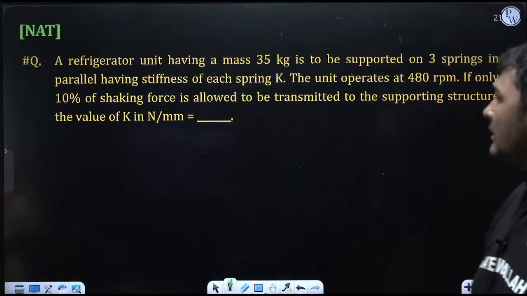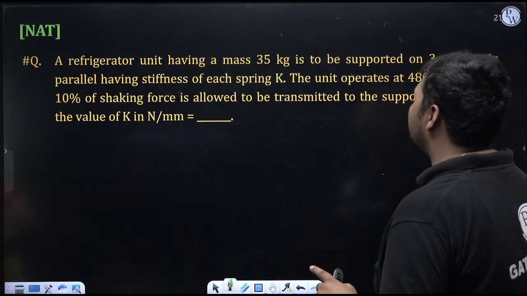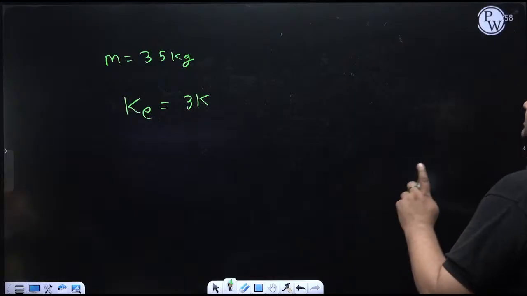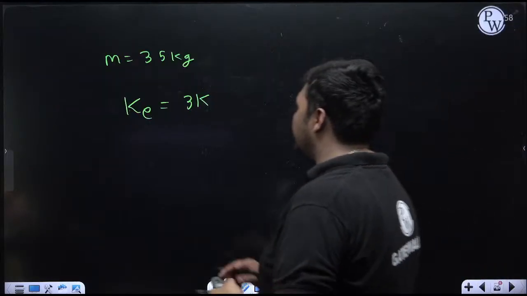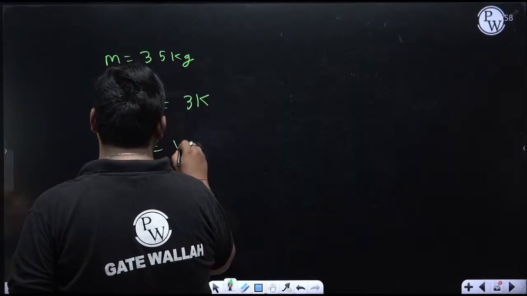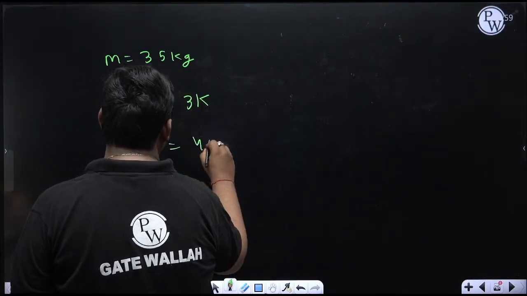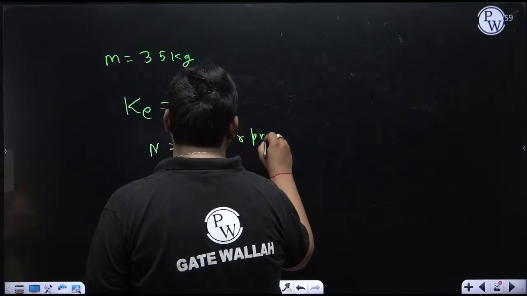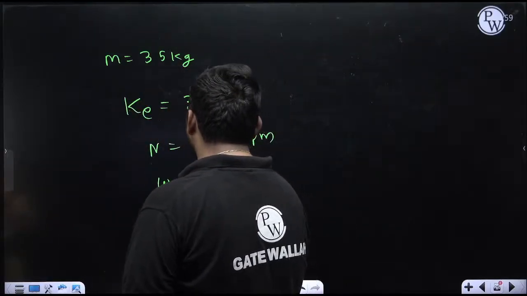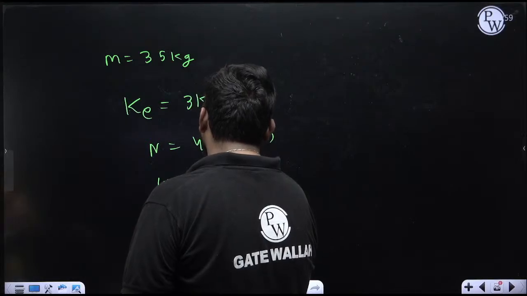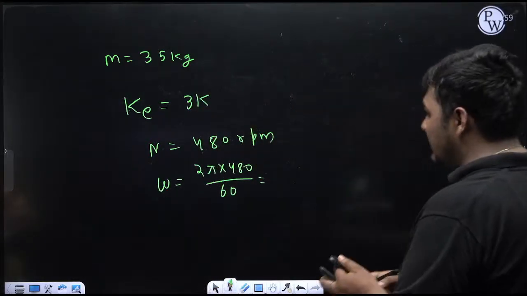Good. So see, this refrigerator unit is supported by 3 springs which are in parallel, where the stiffness of each spring is K, so the equivalent will be 3K. Now the unit operates at 480 RPM. So capital N is given, the speed of the system, 480 RPM. So we can calculate the forcing frequency, that is omega. Omega will be the speed of the system in radian per second. It will be 2 pi into speed in RPM, which is 480, divided by 60. And whatever speed of the system is coming in radian per second, that is nothing but the forcing frequency.